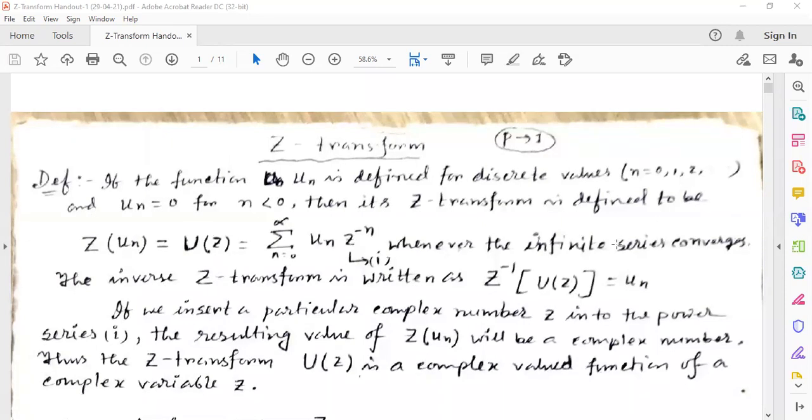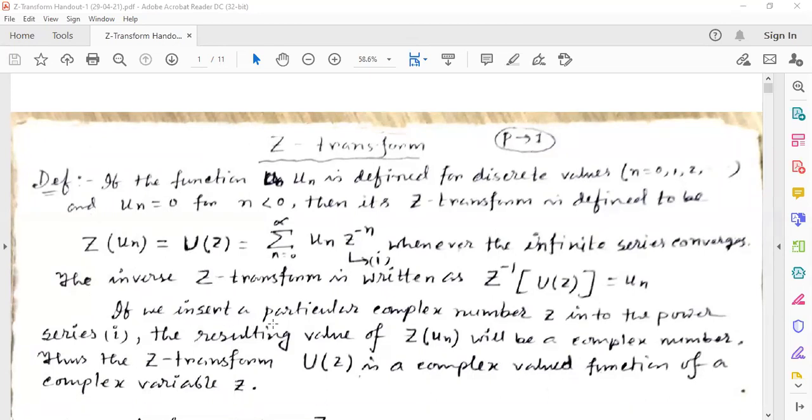If this infinite series, summation n equal to 0 to infinity of u_n z to the power minus n, converges, then the inverse Z transformation also exists. This inverse Z transformation is written as Z inverse of U(z) equal to u_n. So here u_n means the sequence. This sequence, that is the Z transformation of the sequence u_n, transfers into U(z). Z means a plus ib, the complex number.